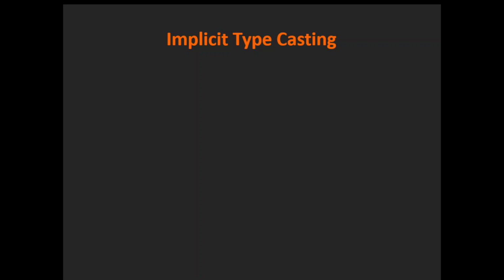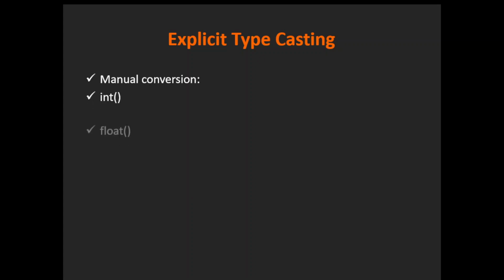Typecasting is of two types: implicit and explicit. What is implicit typecasting? Sometimes Python automatically converts data types. For example, when you add an int with a float, it will always give you a float. That is an implicit conversion by Python. What is explicit? Explicit typecasting means we manually convert data types using functions like int, float, str, and bool. These are the manual conversion examples.